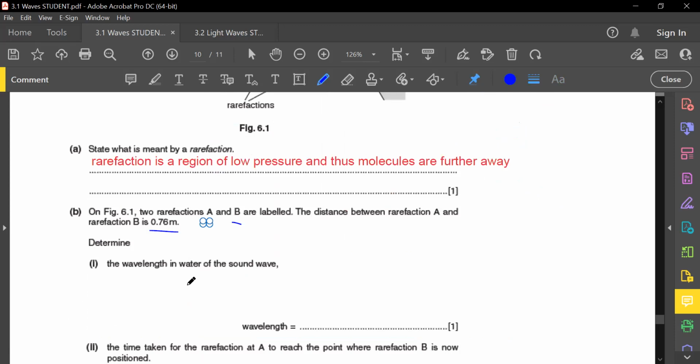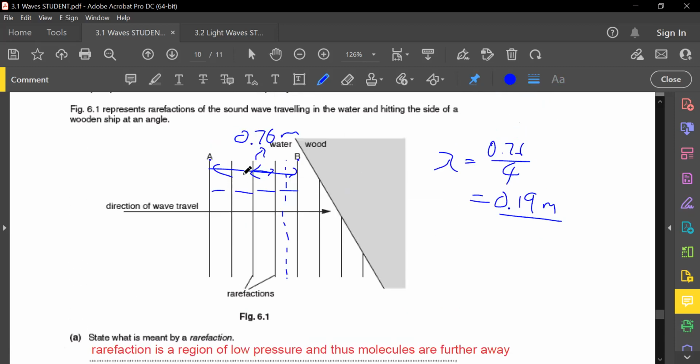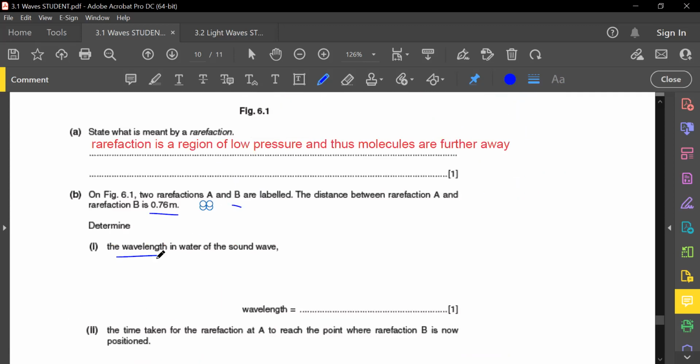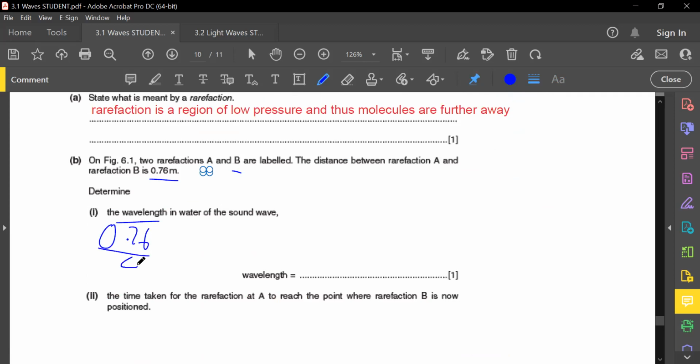Okay. Oh, then this is the question already. They ask you what's the wavelength. There are 4 wavelengths here: 1, 2, 3, 4. In 0.76, then obviously you just take 0.76 divided by 4, which is going to give you 0.19 meters here.